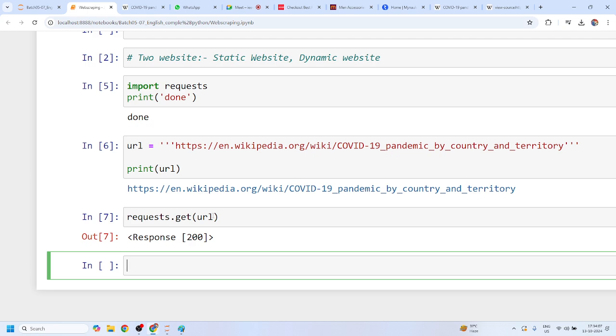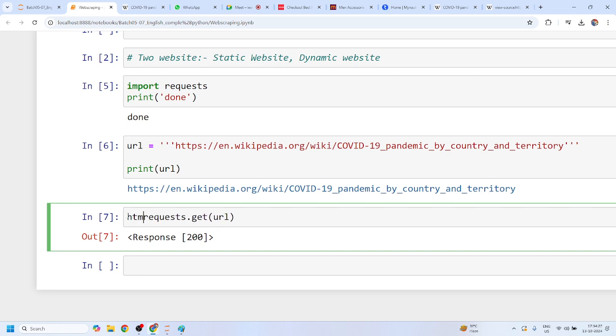If you get the 200 response, it means this request module is able to get all the HTML content successfully. This 200 represents the success. That means we have successfully fetched the HTML data. Mohit, any doubt? No, sir.